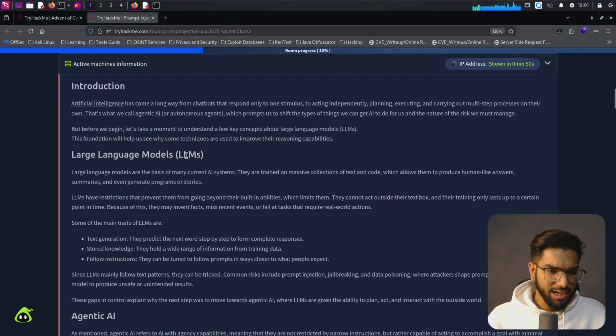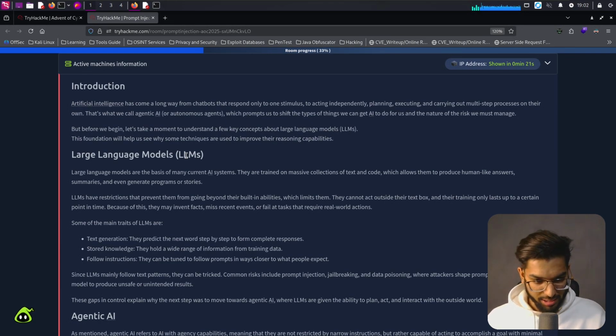Now let's get into the introduction of today's challenge. Artificial intelligence has come a long way from chatbots that respond only to one stimulus to acting independently, planning, executing, and carrying out multi-step processes on their own. That's what we call agentic AI or autonomous agents, which prompts us to shift the types of things we can get AI to do for us and the nature of the risk we must manage.